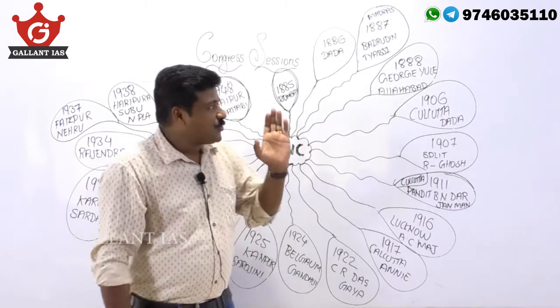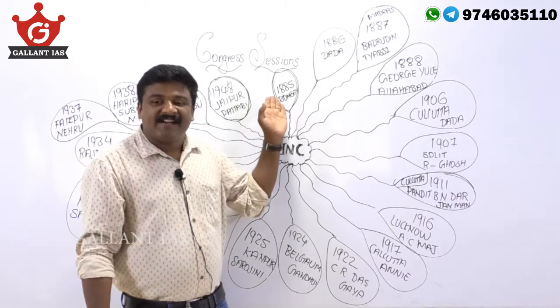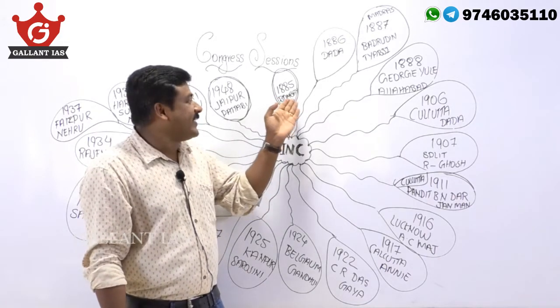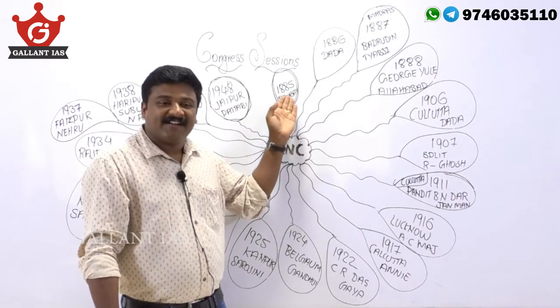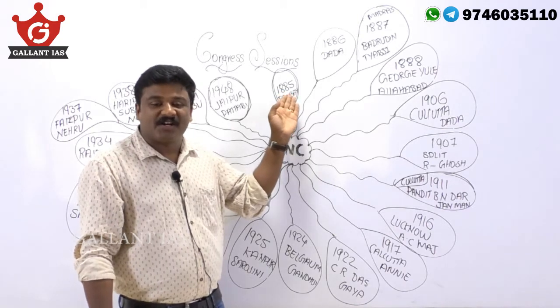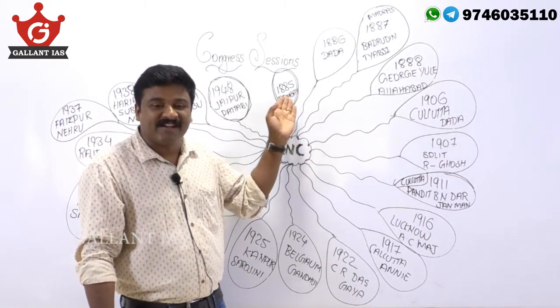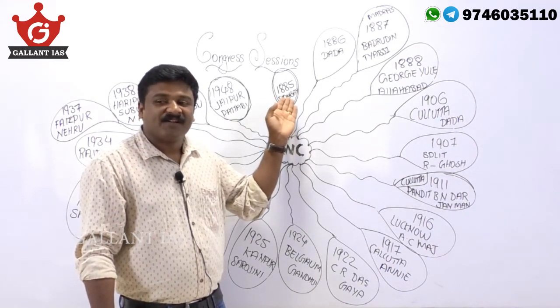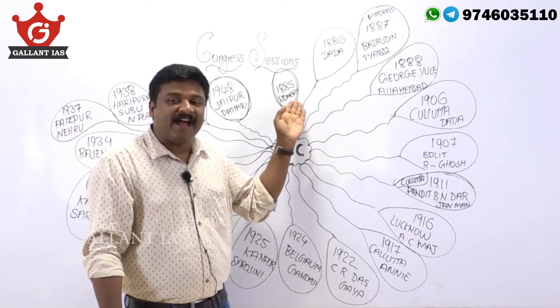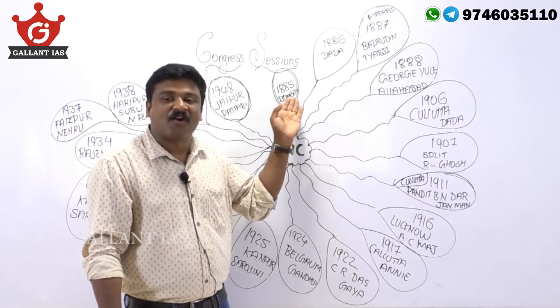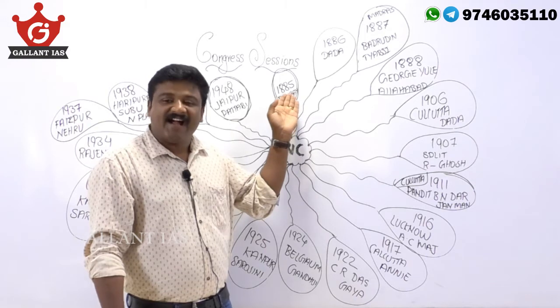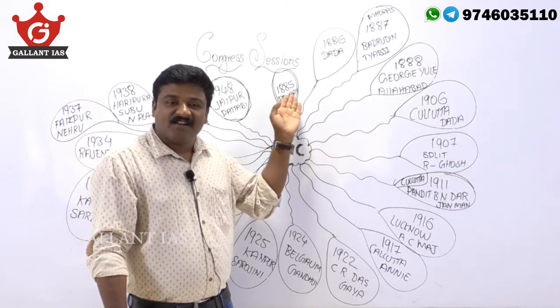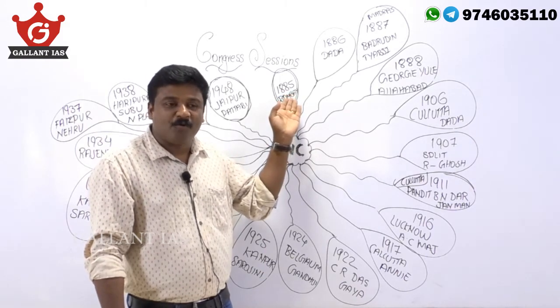Okay? So, we know that Indian National Congress was founded in 1885. The idea of Indian National Union was conceived by retired British civil servant A.O. Hume, and Lord Dufferin approved.